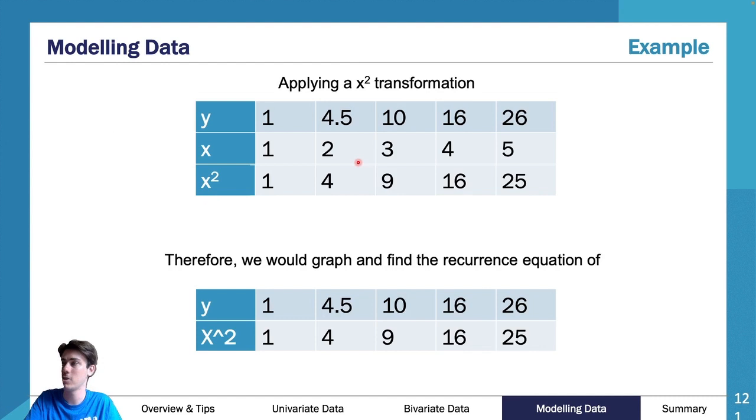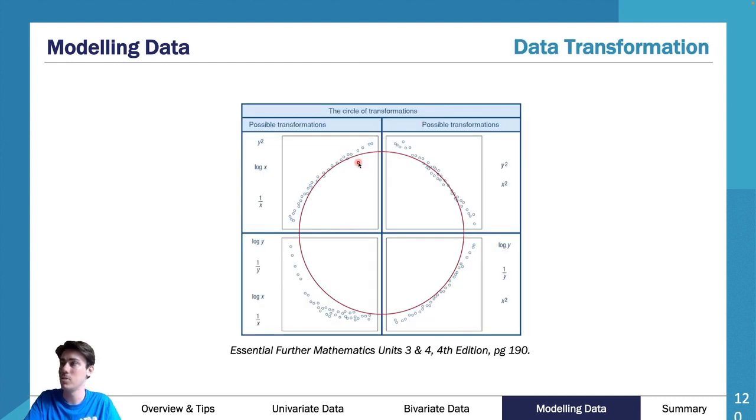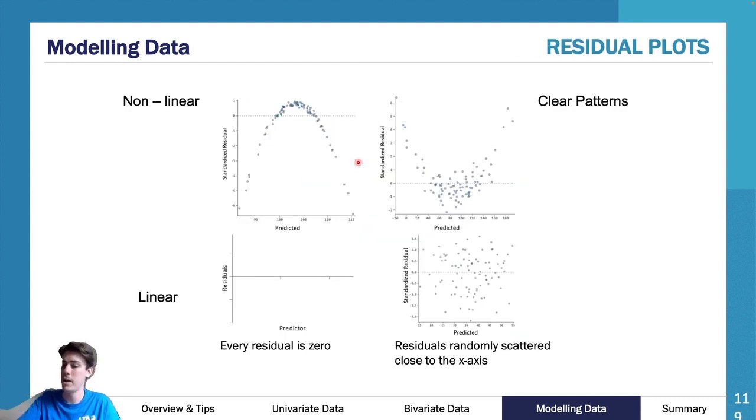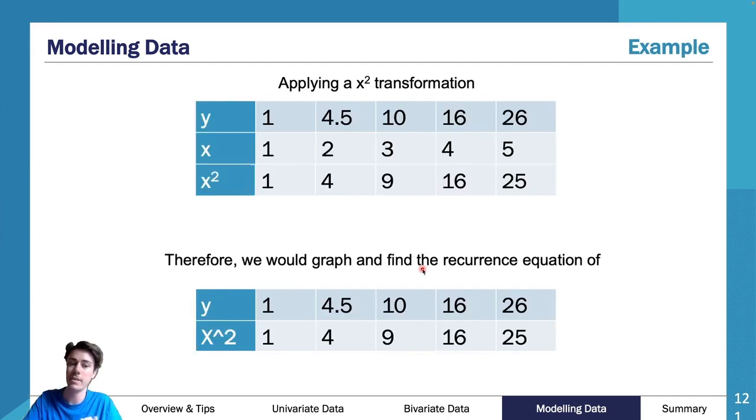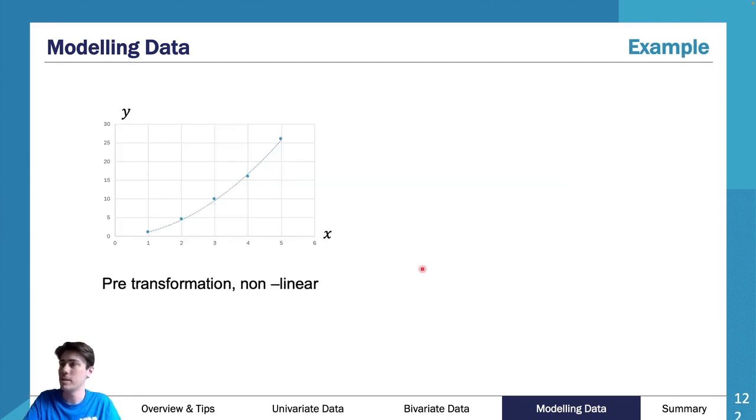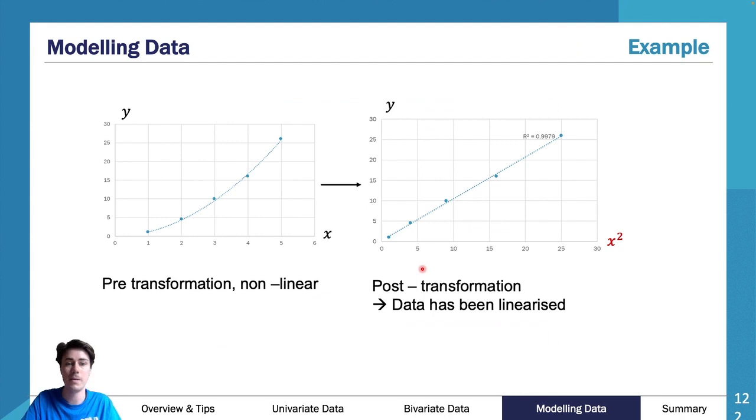And if I go back to my curve here, I'm going to use my x squared because I'm down here in my bottom right. As you can see, down here in my bottom right, I ended up using my x squared. So I did my x squared. And this was my pre-transformation, and this here was my post-transformation. So as you can see, I got a really high R squared, which also means I got a really high R. But the most important thing is when I plotted it, I made sure to note that it has been transformed.